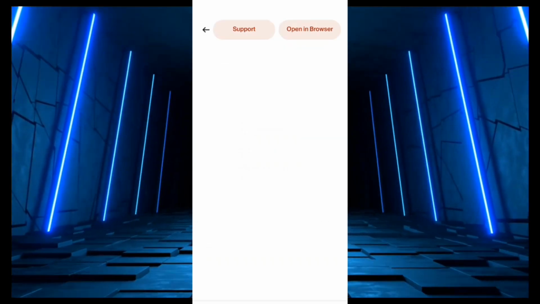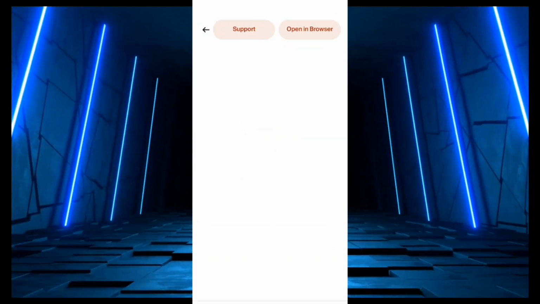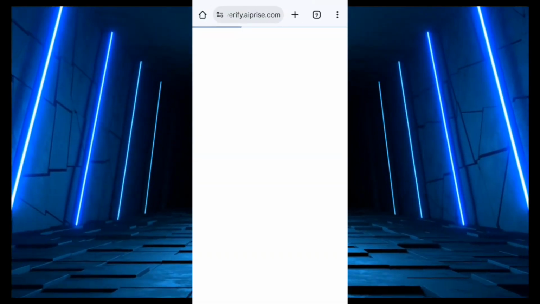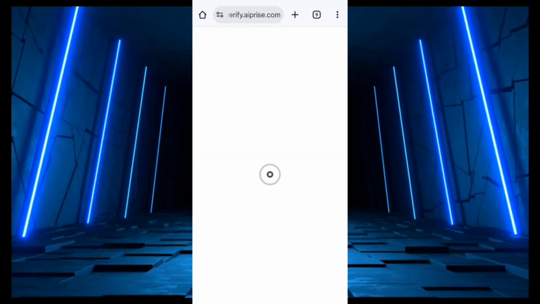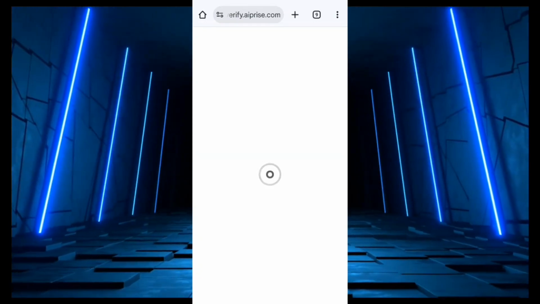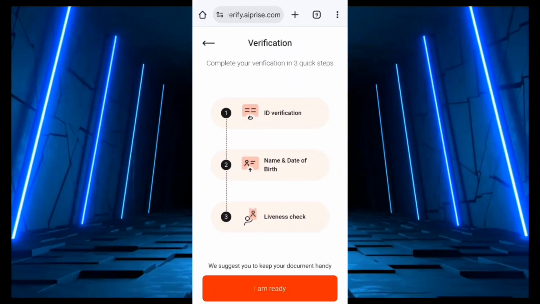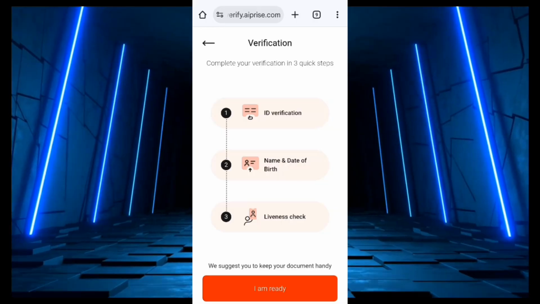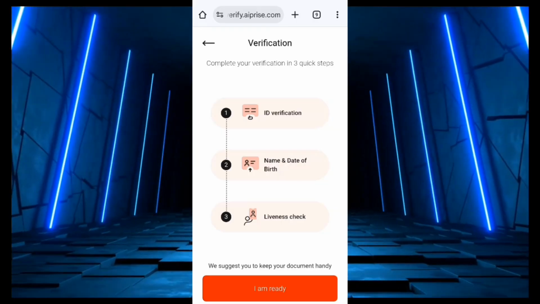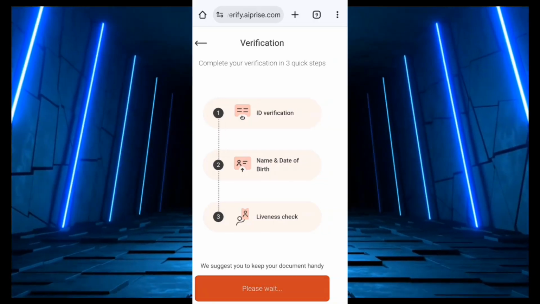And then you click on open in browser. Now they're going to take you to a third-party verify app for you to verify your identity. So it's just the same thing we did while we were verifying on Gray. So now let's just hold on and wait. So you click on get started. So you see, complete your verification in 3 quick steps: ID verification, name and date of birth, then liveness check. So you click I am ready.